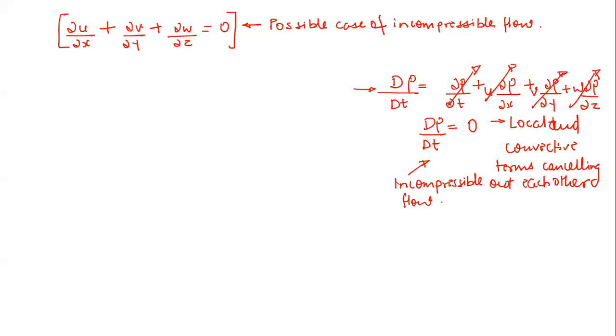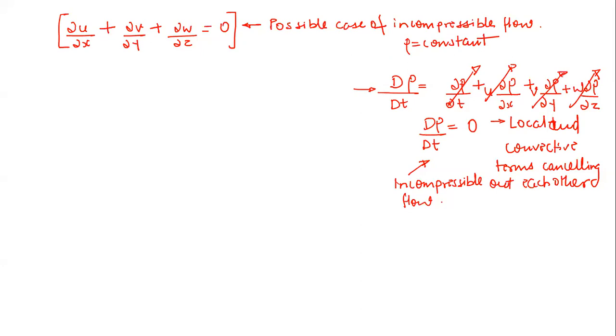For what kind of fluid will the density be actually constant? Right now we are seeing here the density is not constant, but there could be a situation where this rho will become constant. That is, this rho is not going to change either with respect to time or with respect to space coordinates. So can anyone guess what could be that situation?